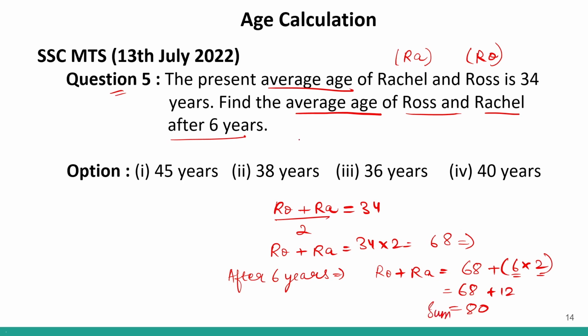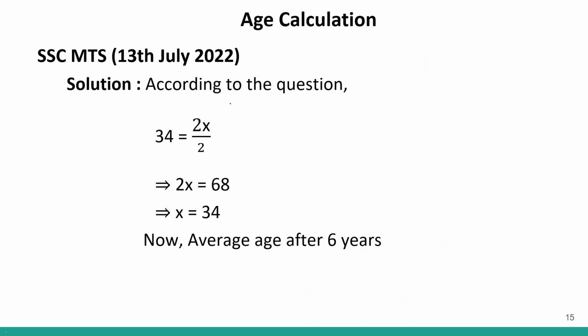So what would be the average? The average is sum divided by the number of members. So sum is 80. Number of members are 2. So 40. 40 years would be their average age, which is given in option number 4. So option number 4 will be your correct answer. Clear? So this is the solution.